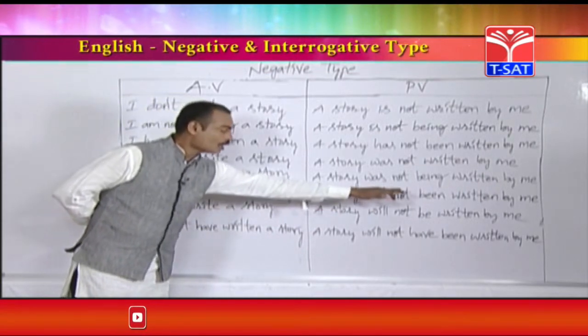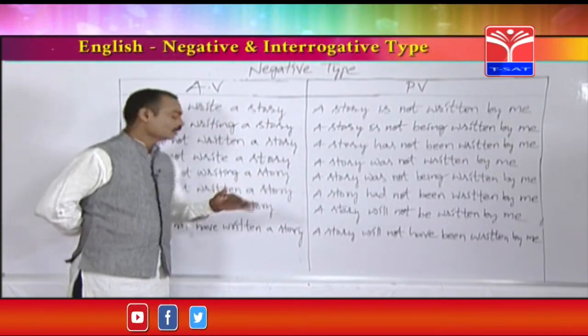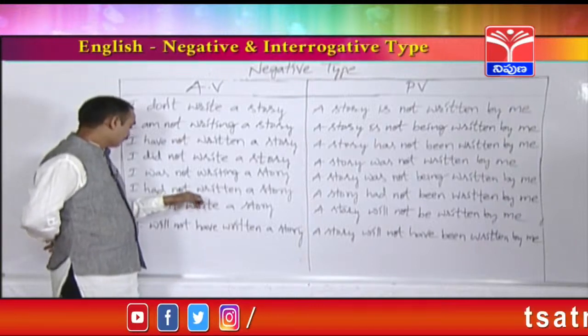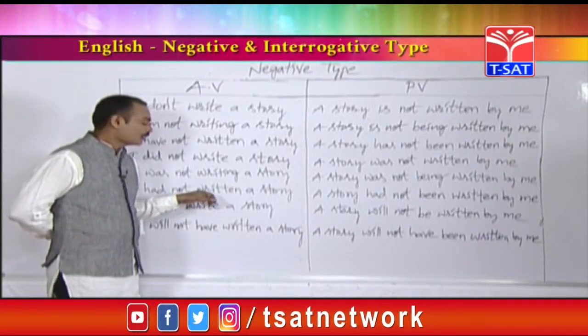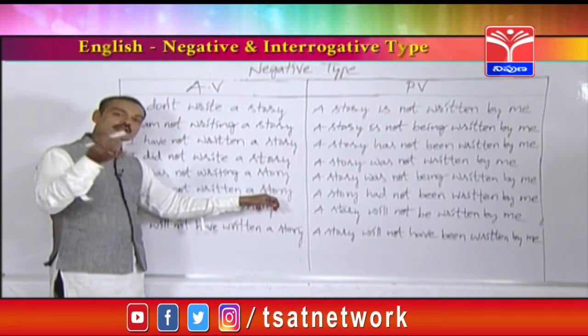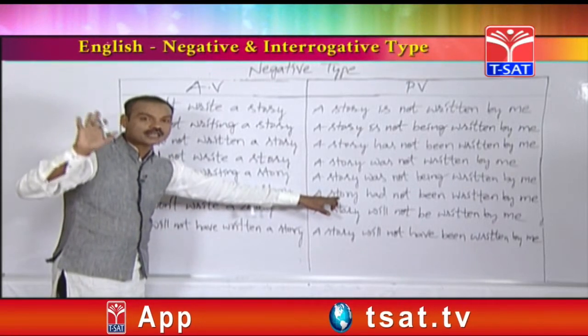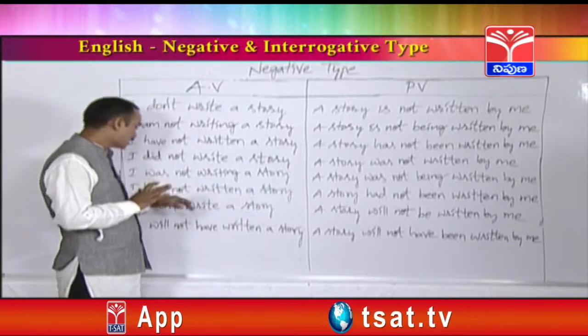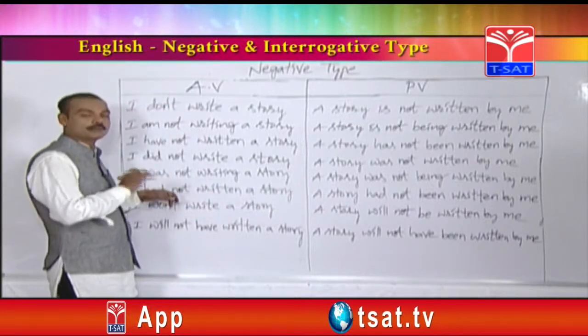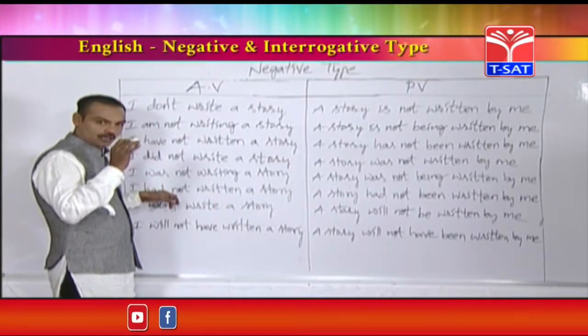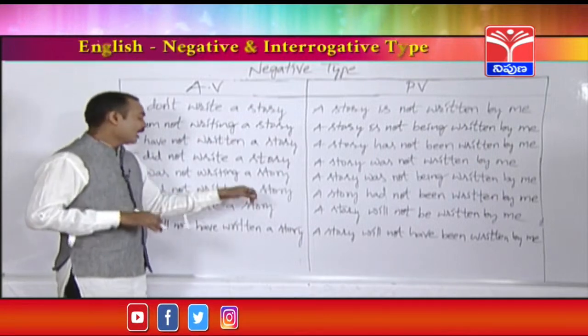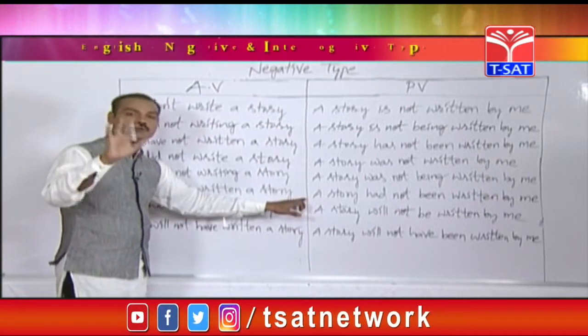A story had not been written by me. So friends, in past perfect tense, whether you see a plural object or singular object, there won't be any changes in the passive voice, because in past perfect tense there is only one helping verb, that is had. So, had can be used for singular and plural objects.